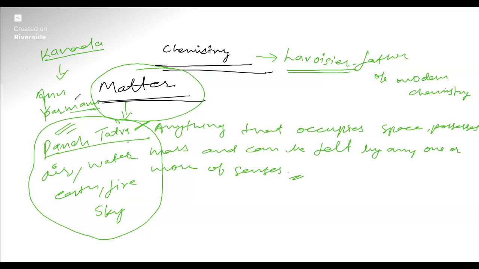Okay, Parmanu. And Greek thinkers used the word atom. In Greek, atom means anything that cannot be cut, or which is uncut. Thus matter is composed of these atoms only. So these are the definition and additional facts about matter.